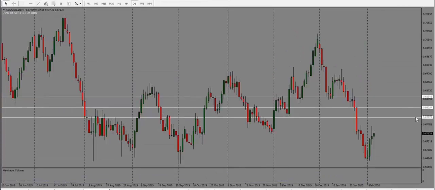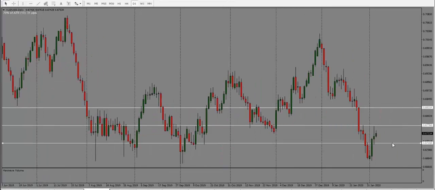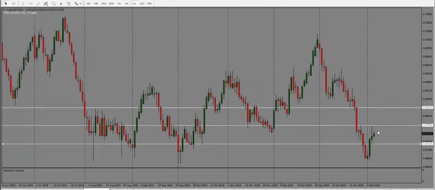Looking at Aussie here, we see that price is into resistance here, and we have seen a drop from the high. At this point, we're getting the pullback again. Now we could get a pullback all the way into 0.6780 and then a drop here, but this is not looking very strongly bullish at this point.